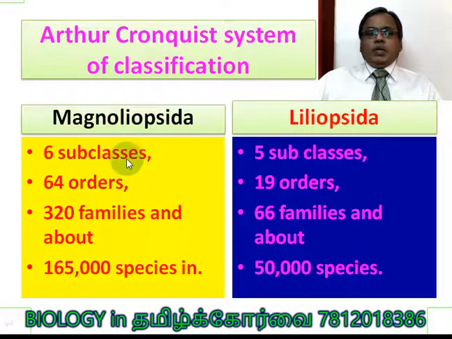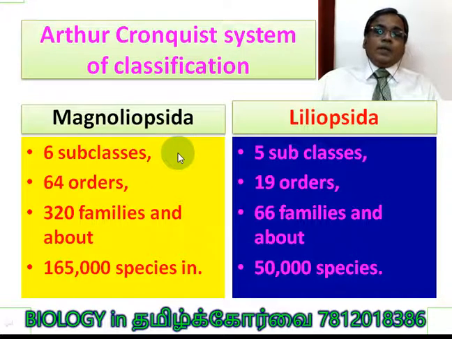Magnoliopsida includes 6 subclasses, 64 orders, 320 families, and about 165,000 species. Whereas Liliopsida has 5 subclasses, 19 orders, 66 families, and about 50,000 species. So this information, write a note on Magnoliopsida and Liliopsida of the Arthur Cronquist system of classification, can be asked in a 3-mark question. You accordingly prepare for it.